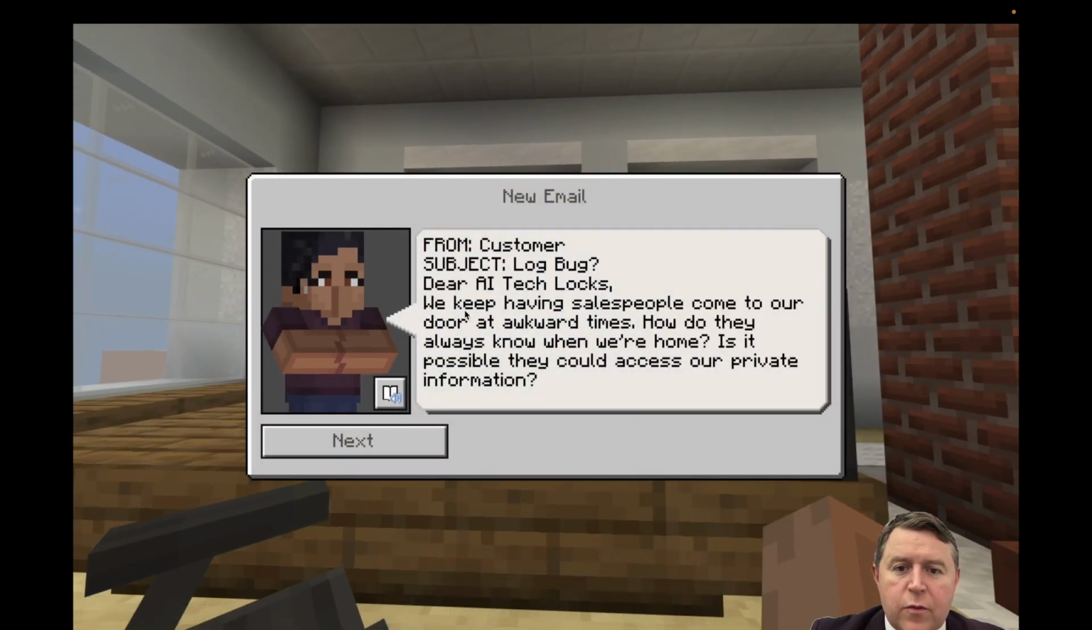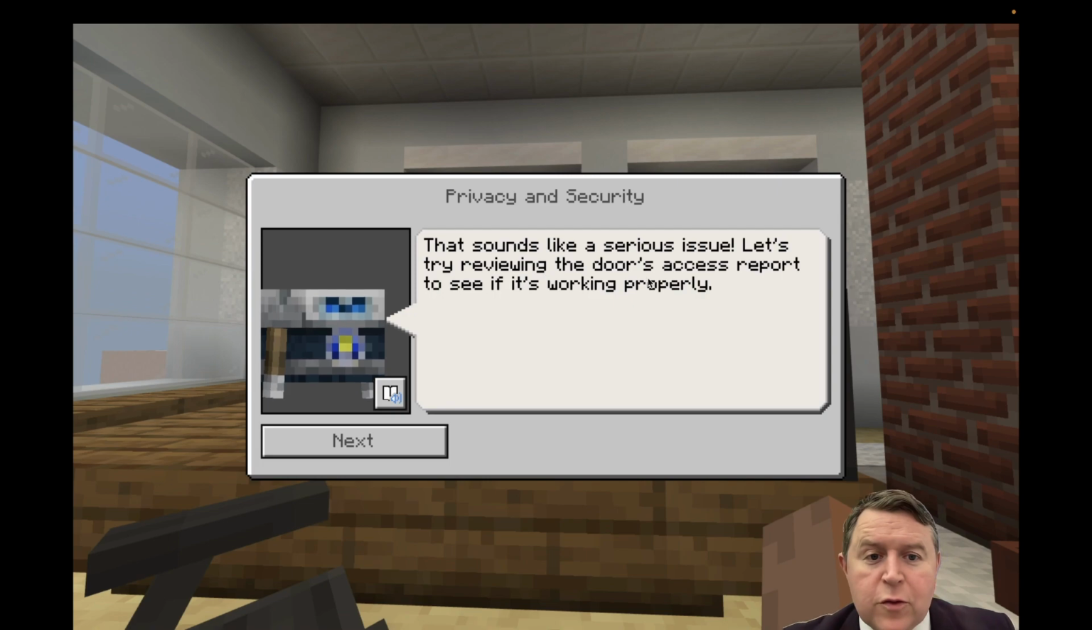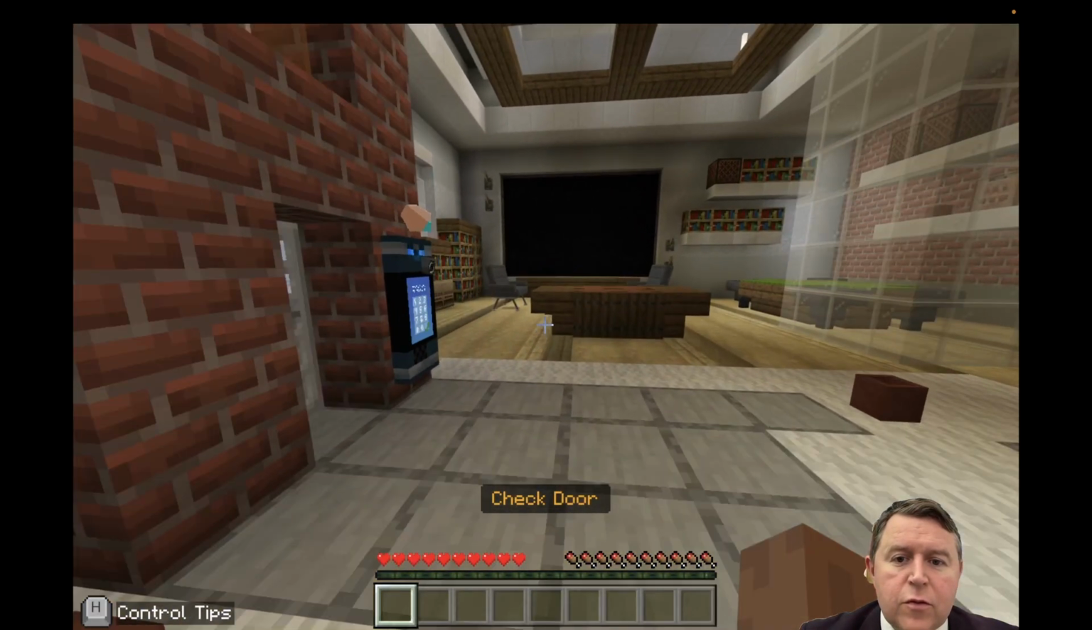Log bug. We keep having salespeople come to our door. It's awkward times. How do they always know we're home? Is it possible that they could access our private information? That sounds like a serious issue. Try reviewing the door's access report to make sure it's working properly. Okay, there's the door. Let's have a look.